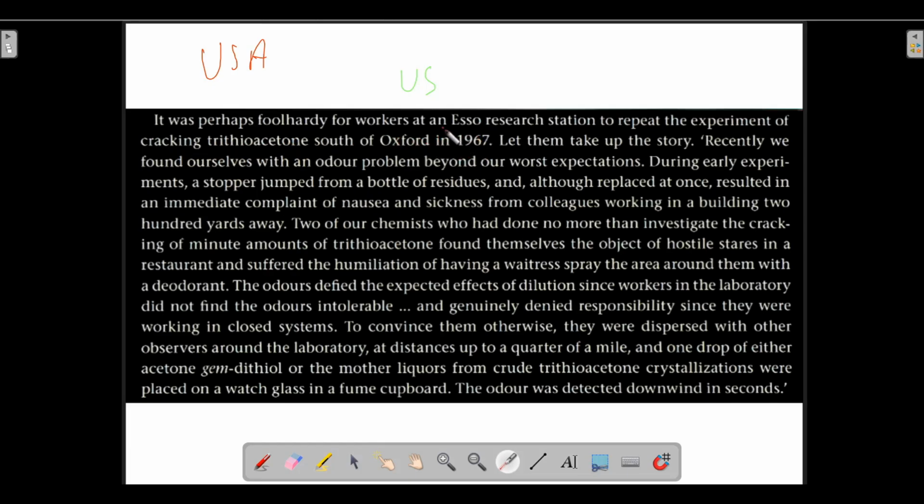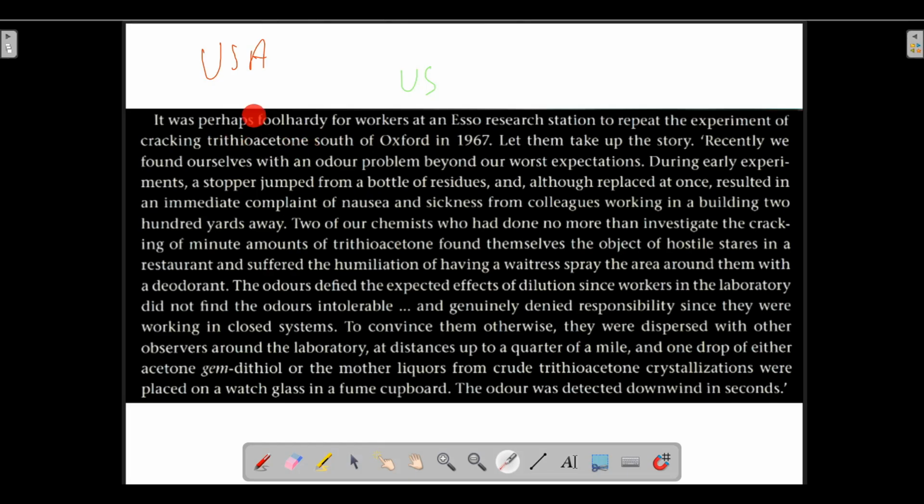So in 1967 again a controversy took place, and that particular experiment was being repeated, cracking trithioacetone, and this was being done south of Oxford in the year 1967.